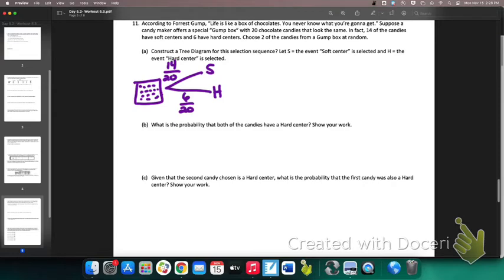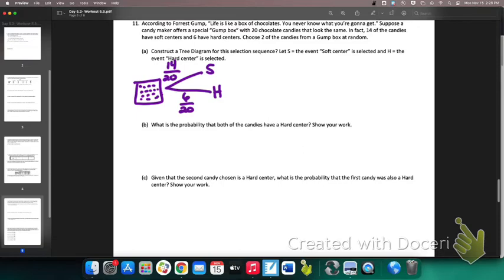Now let me ask y'all a question. You get this first candy out of the box. What you gonna do with it? You're gonna eat it. It's gonna be gone. You're not gonna lick it and put it back. You're not gonna chew it and spit it out. You're not gonna swallow it and regurgitate it. It's all gone. It's down in your stomach being eaten up by your acids. Okay? All right. Keep that in mind.